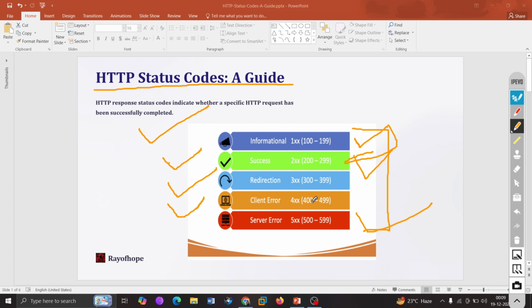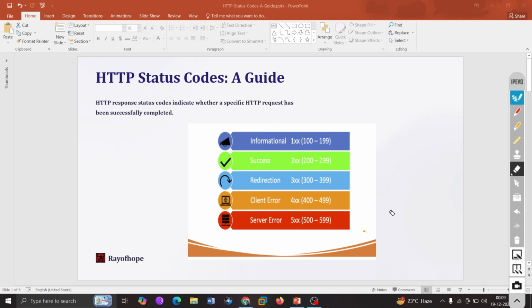So remember that 400 to 499 is a client side error, however a server side error lies between 500 to 599, right? Okay. So this was the basics of HTTP status codes. But yeah, we will be covering each code in detail. Not all of them, but most of the common ones we're going to cover for sure.